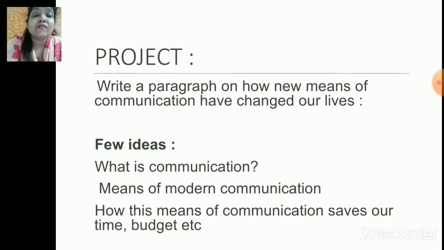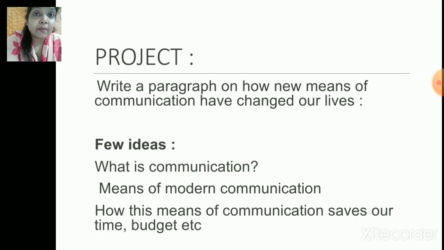So now, as we discussed in the month of May, you have to write a paragraph on how new means of communication have changed our lives. I can give you a few ideas. You can write something like, what is communication? What are the means of modern communication? And how this means of communication saves our time, it saves the budget, etc. So yes, if you go on Google, you can get a lot of information and you can come up with more ideas, right? Now, as I told you, you can also draw the images if you want.